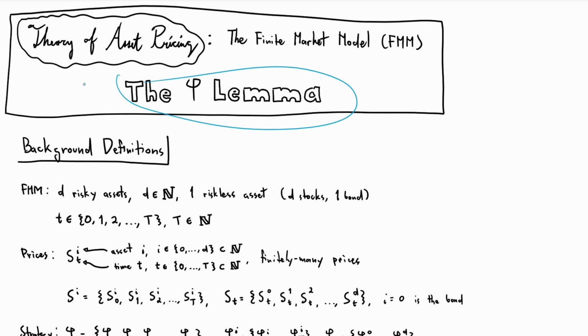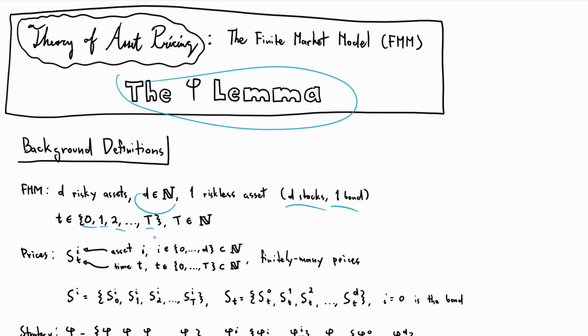Okay, so the finite market model, or FMM for short, is a financial model consisting of D risky assets, where D is some natural number, and one riskless asset. So that's D stocks and one bond, because we're thinking of stocks as the risky ones. Market participants buy and sell stocks at discrete times 0, 1, 2, etc., up until some natural number, which we're going to call big T.